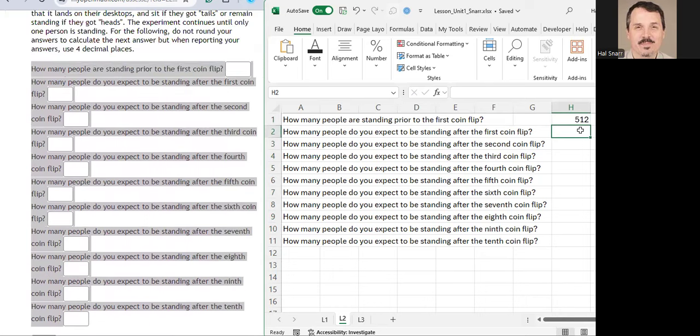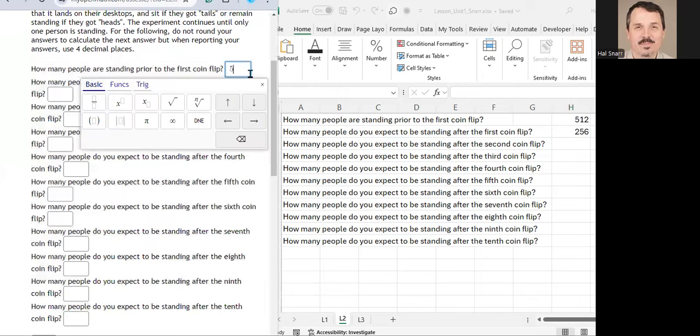And then the next question is, how many people do you expect to be standing after the first coin flip? So if 512 people flip a coin, we expect half of them to get tails, and we expect half of them to get heads. So we expect half of them to be left standing. So 256, right?